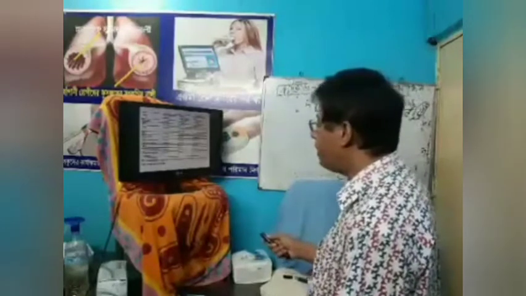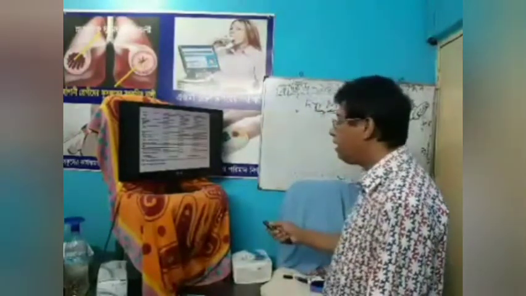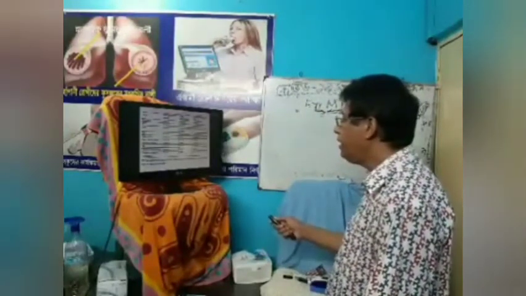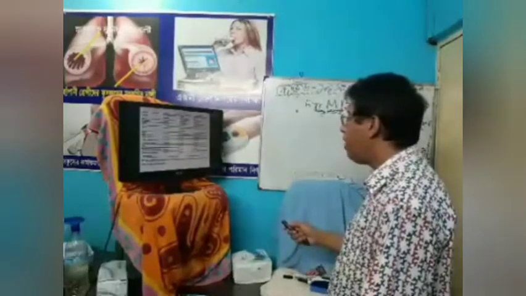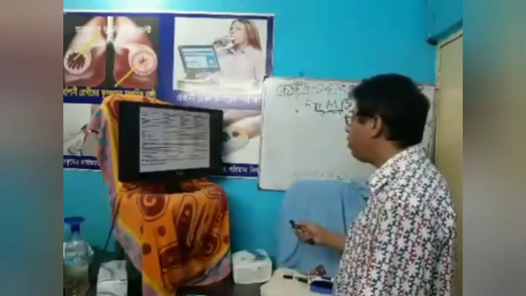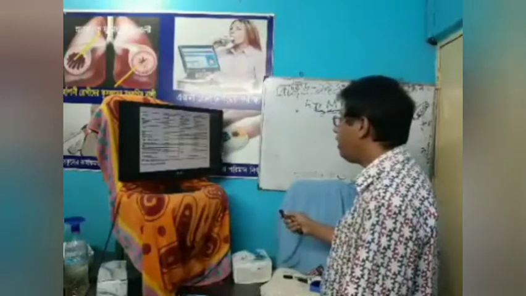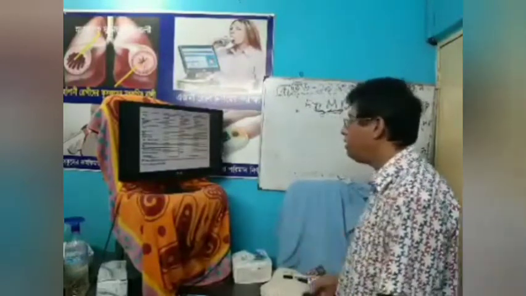Very important is RDW, red cell distribution width, which is increased in iron deficiency anemia. Normal in thalassemia, normal in anemia of chronic disease.